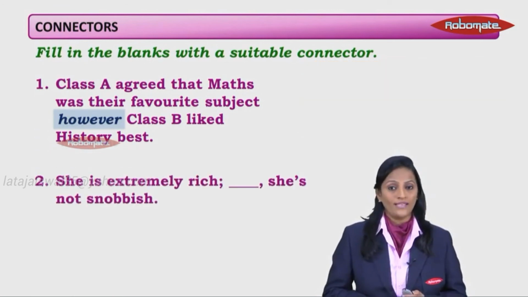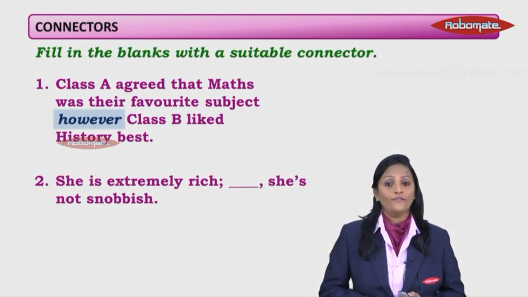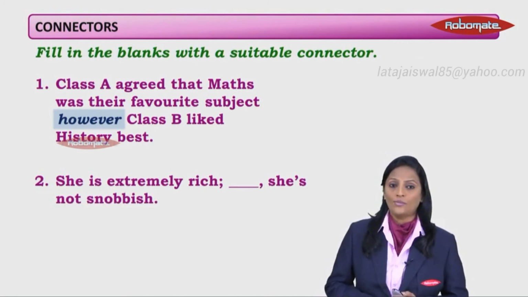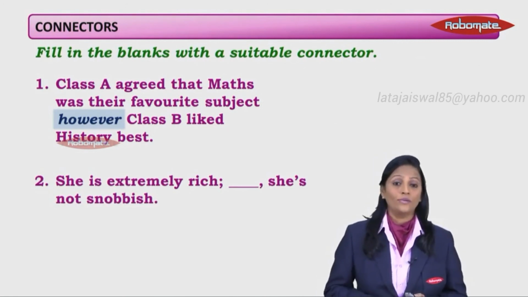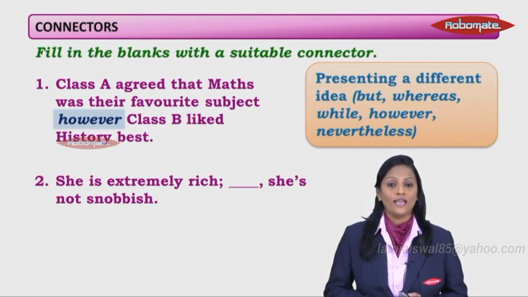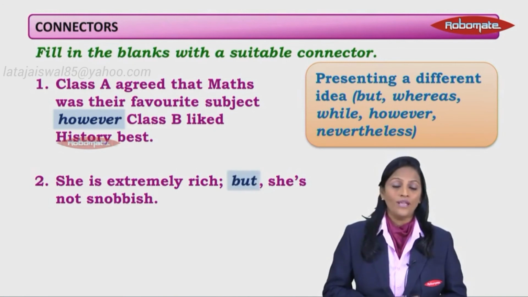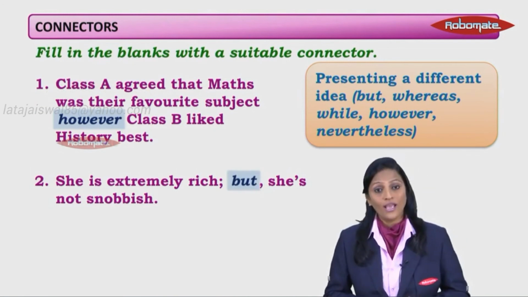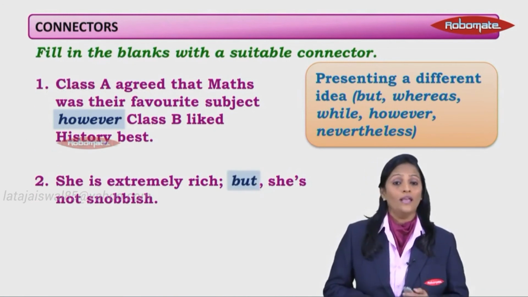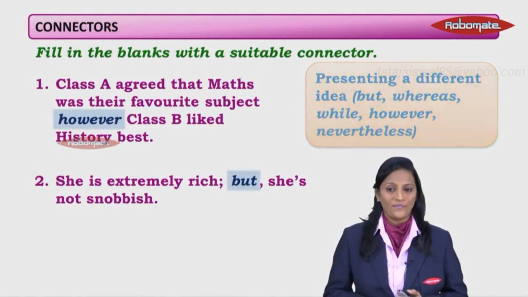Let's take one more sentence. She is extremely rich. She is not snobbish. Now, if you look at this, rich and snobbish, again, two different ideas. Normally, we think that very rich people are very snobbish. So here again, we have a different idea. So the one that would suit here would be but. You could also say however, you could also say yet she is not snobbish. You can use that one as well.